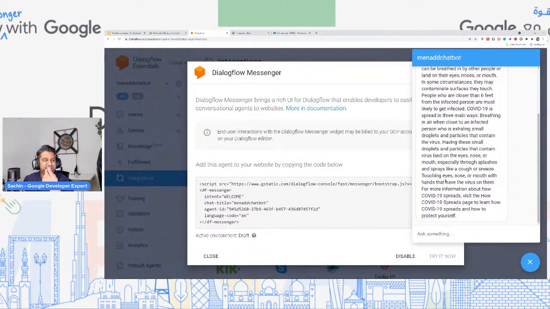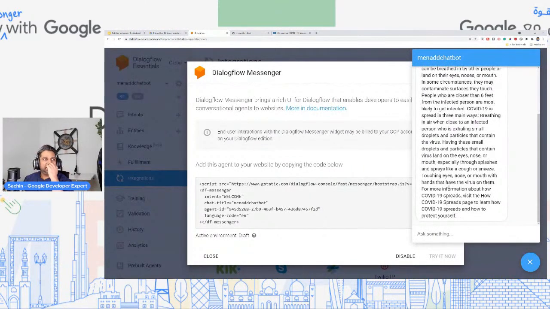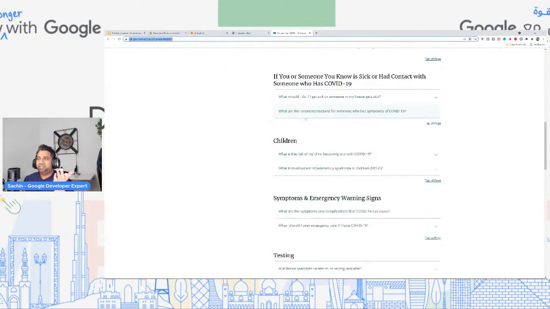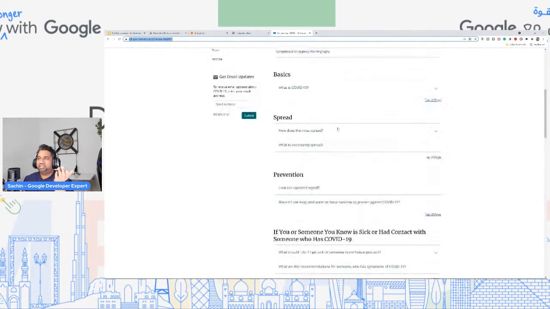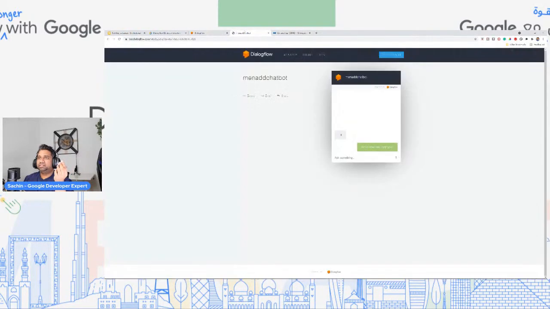So with just probably less than 5 minutes, we've created a chatbot that can answer all the questions about COVID-19, right? So you can see over here, or anything to do with this. So what is COVID-19? You can even ask that. So let's try this out in our web demo. So imagine if this is there.